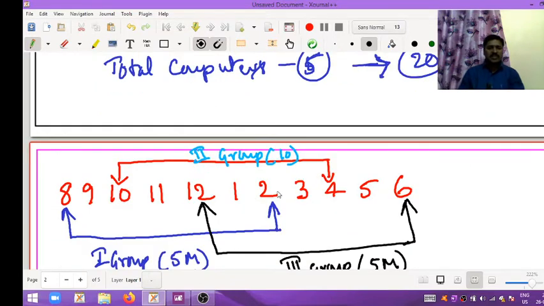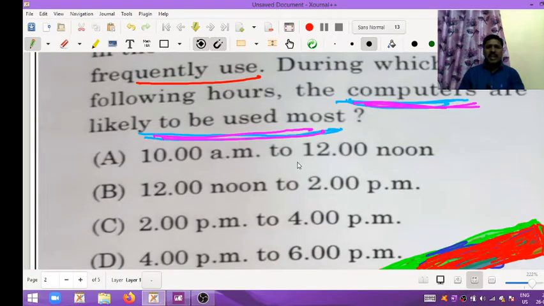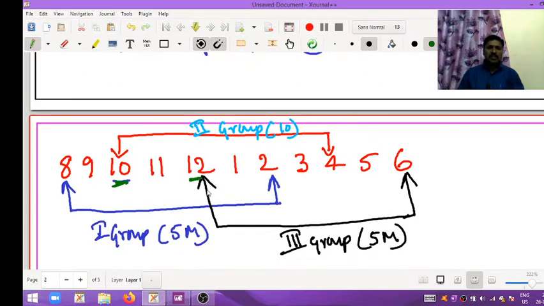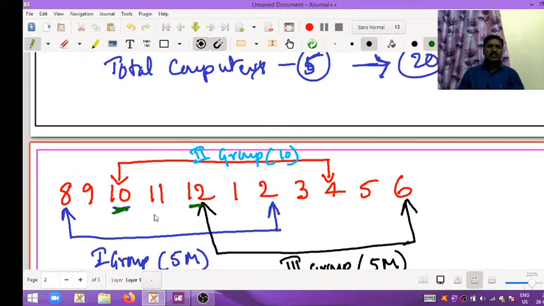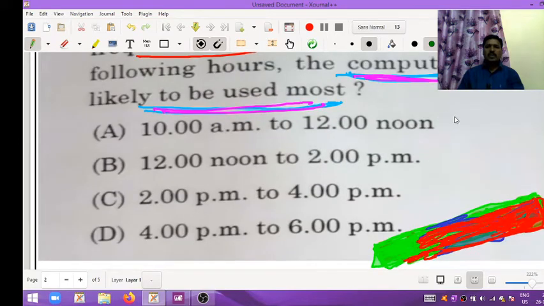See here, by observing these options, from 10 a.m. to 12 noon: here the first group will come, that means 5 members, and the second group will also come. From 10 to 12, total 5 plus 10, 15 members will come. In this option, 15 members are working using the 5 computers.